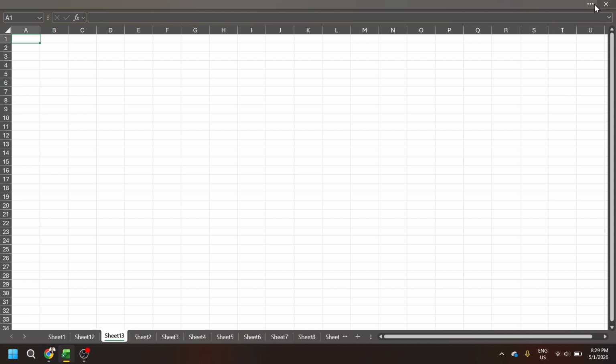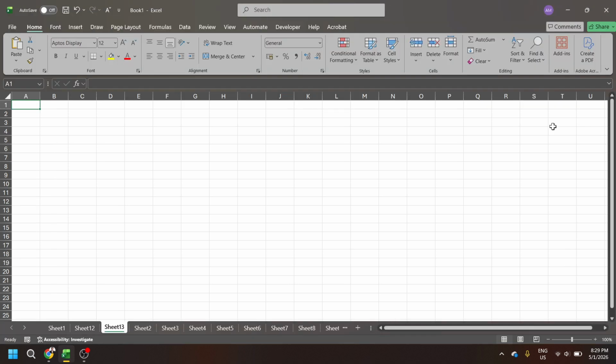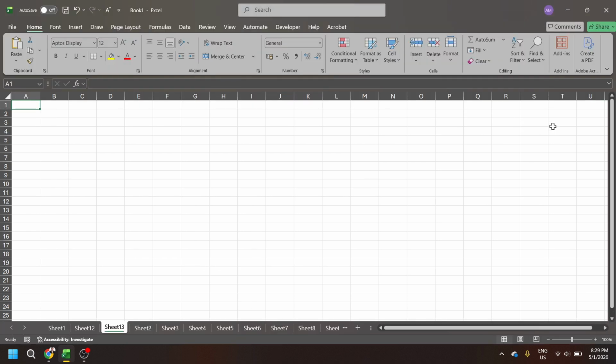There's also a quick way to toggle this with the keyboard. Press Ctrl, Shift, and F1 together to enter or exit full screen mode. This shortcut is a time saver if you switch views frequently during editing or presenting. On some keyboards, especially laptops, you may need to hold the Fn key as well to access F1. If the shortcut doesn't respond at first, check whether your function keys are set to media controls and adjust accordingly in your system or keyboard settings.